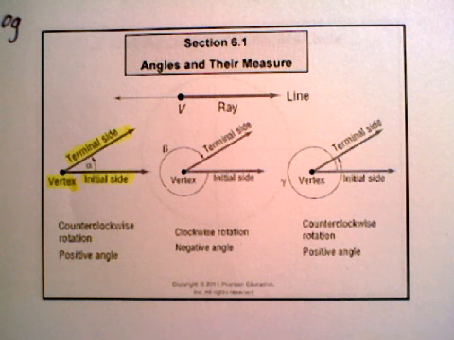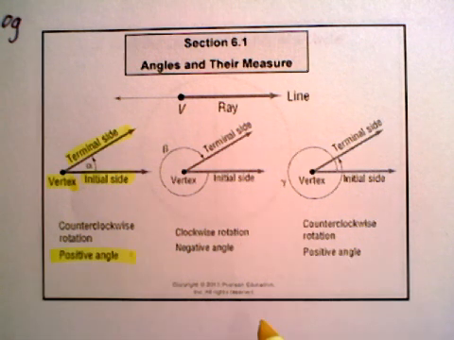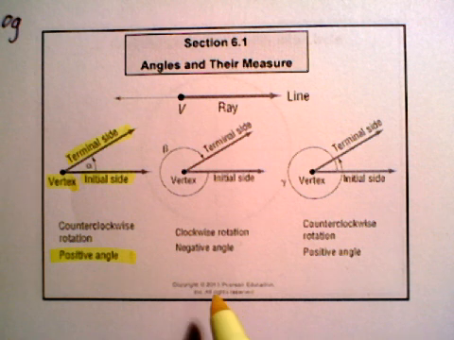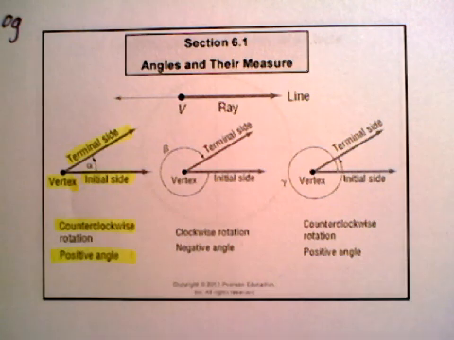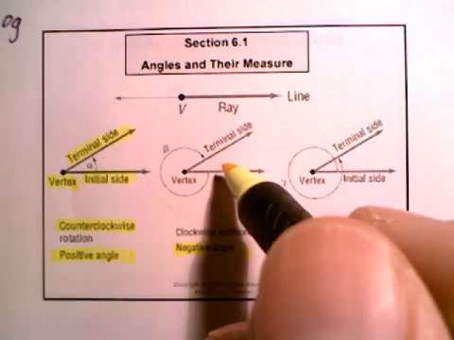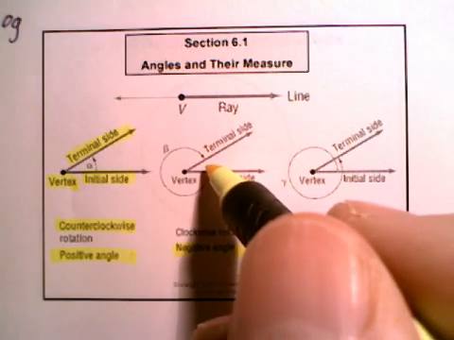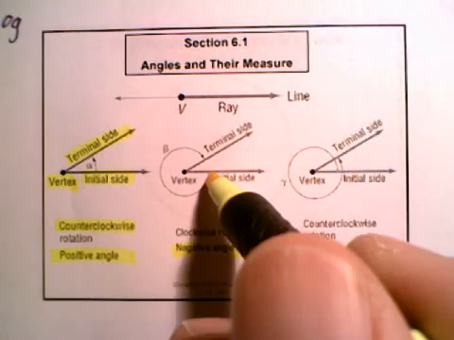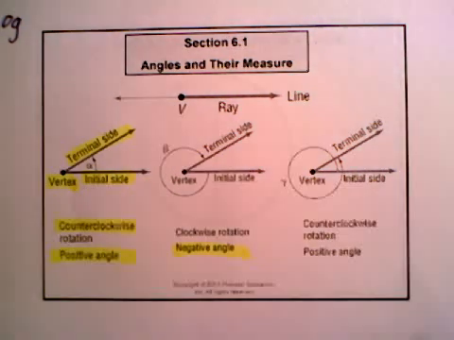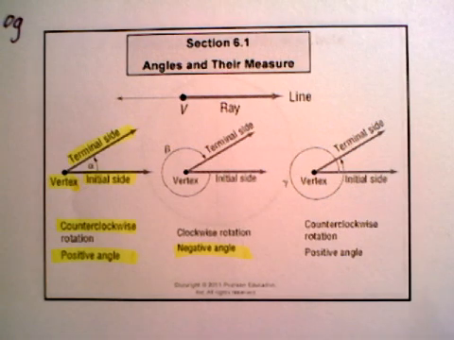It's important as well, when we think about the positive angle, we're talking about rotating the initial side counterclockwise. Okay, and then we draw the angle, in degrees or radians, we'll talk about that. If the angle happens to be a negative angle, then we're going to be starting here at the initial side and then rotating around a certain number of degrees or radians in the clockwise rotation, and that's how we measure a negative angle. We'll get into some examples here in a second.